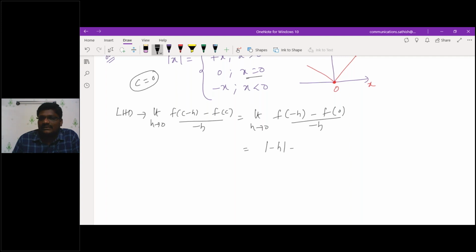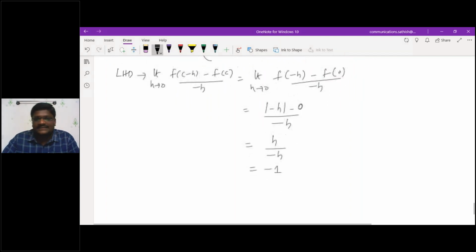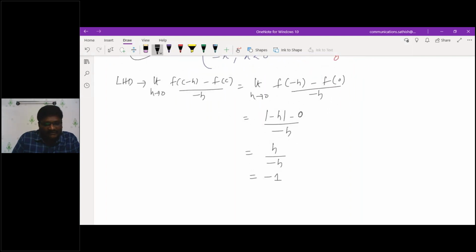What is the f of 0 value? This is the given function, f of x is equivalent to mod x. f of 0 is mod 0, which is equivalent to 0. Divided by minus h. What is mod of minus h? You know that it is h only, so h by minus h is minus 1. Then similarly, can you find the right hand derivative, RHD?